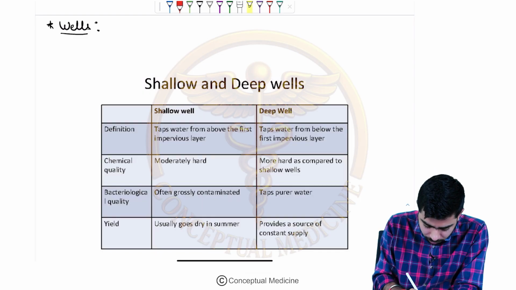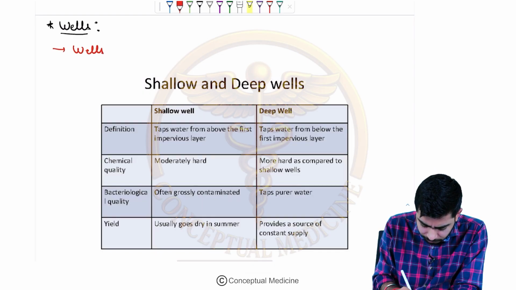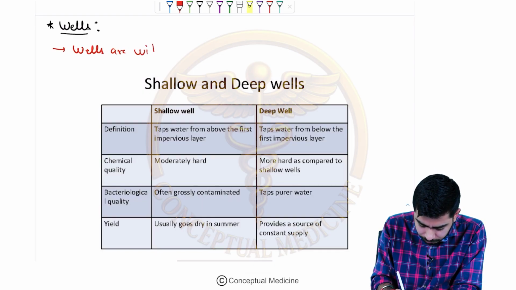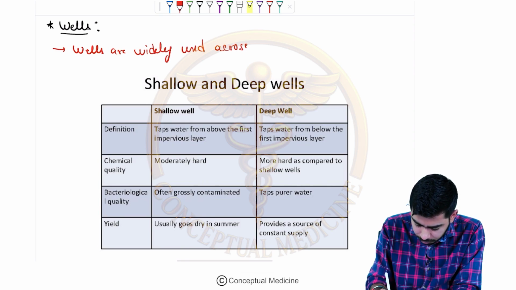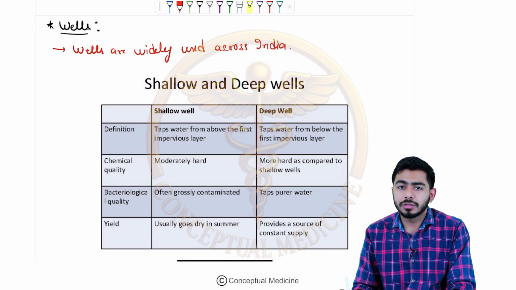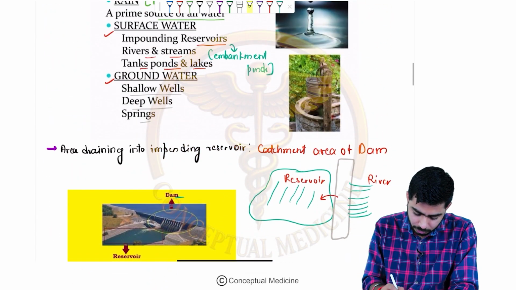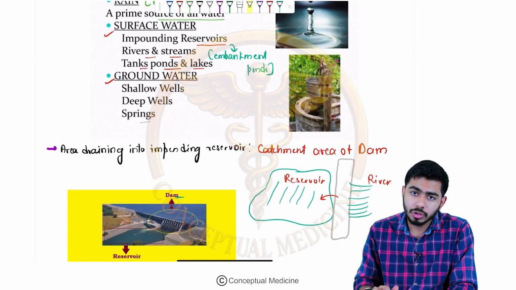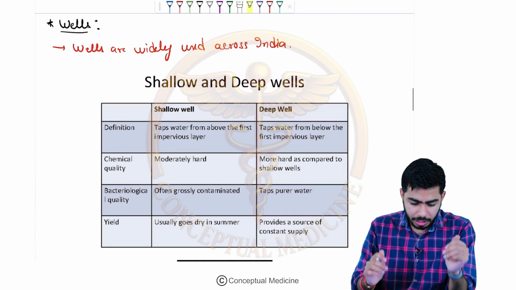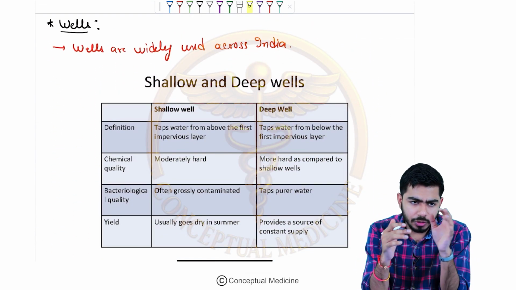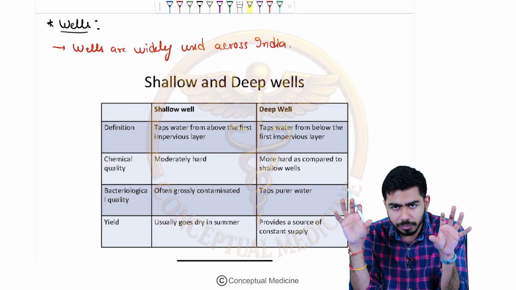So the very first point which I want to write is that wells are very widely used across India. And is it a source of surface water or groundwater? I told you that it is a source of groundwater. Shallow wells and deep wells are the sources of groundwater. Now there are two main types, guys: one is the shallow wells and one is the deep wells.